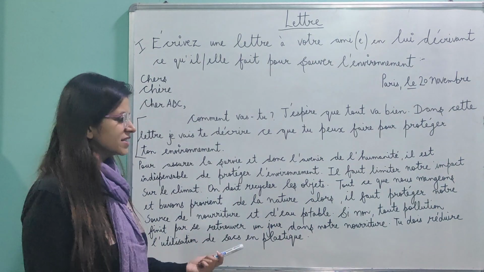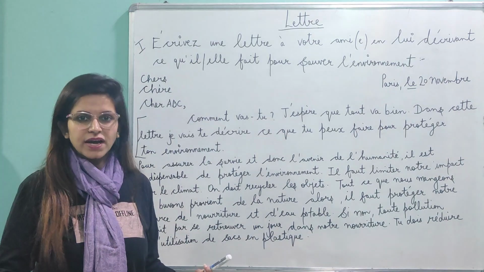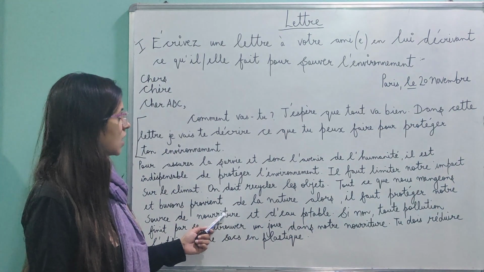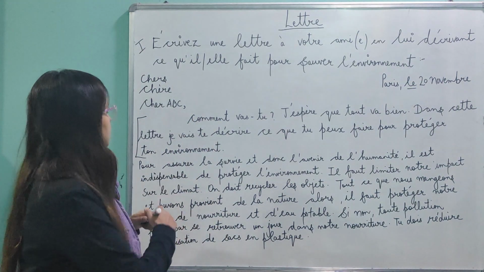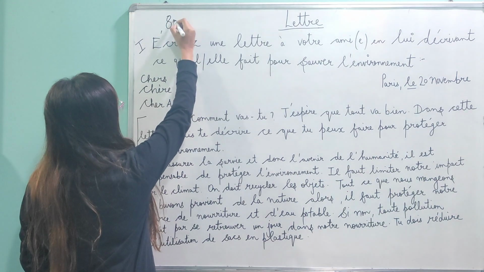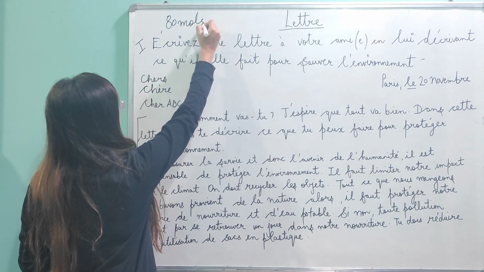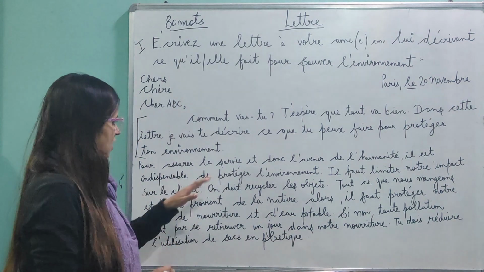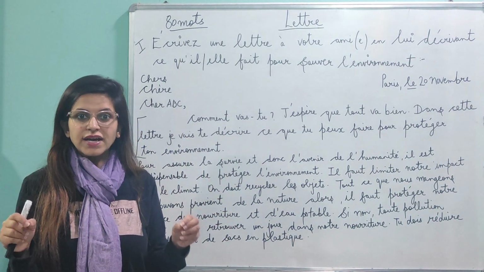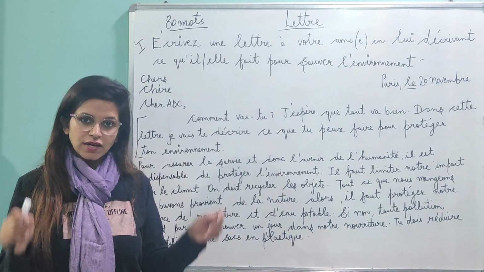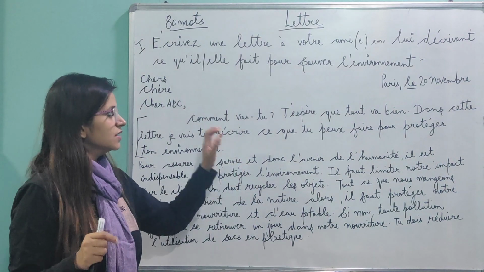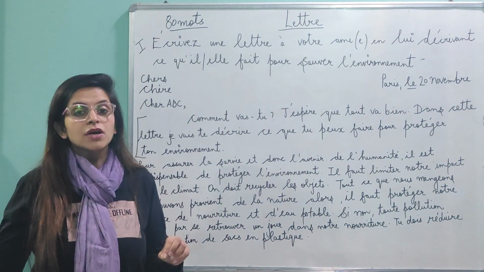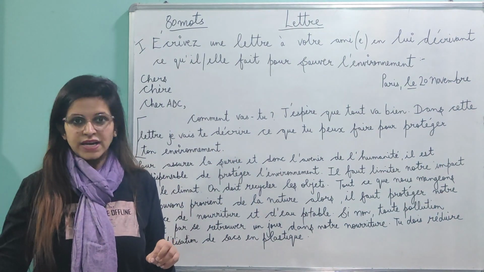The next paragraph is about the topic of the letter, where you elaborate on the topic. Try writing at least 7 to 8 lines minimum for the middle paragraph. The word limit of the letter is 80 words, 80 mots. Just stick to the word limit. It's very important. Do not cross the word limit. And this is how you can start. I told you this earlier also, at the start of the video, that letters are generally related to the chapters, so you can use the culture of the lessons.